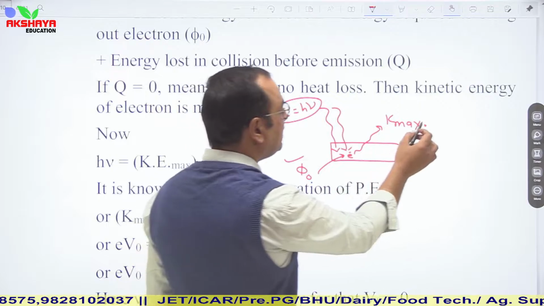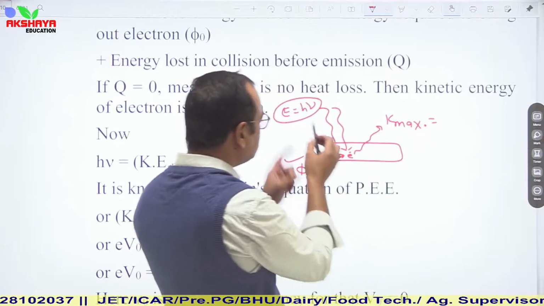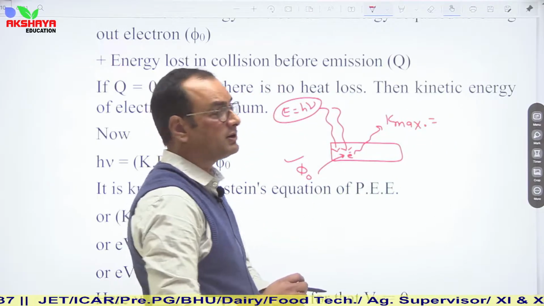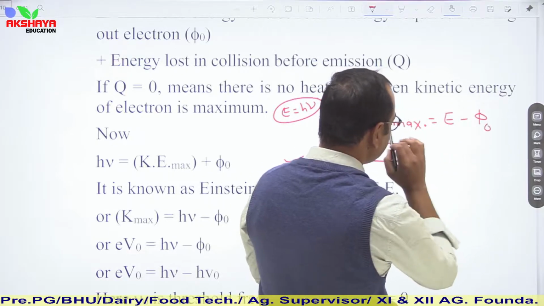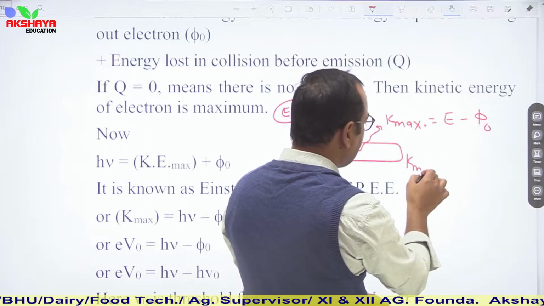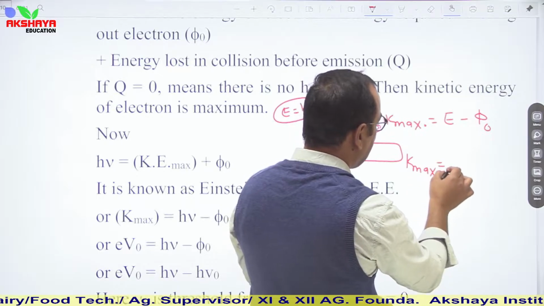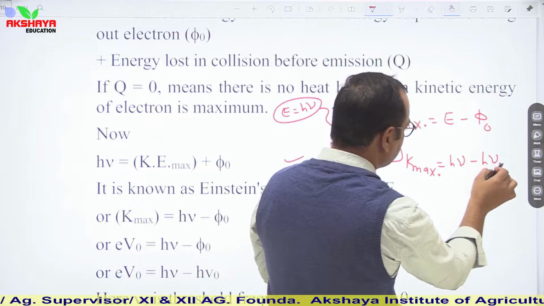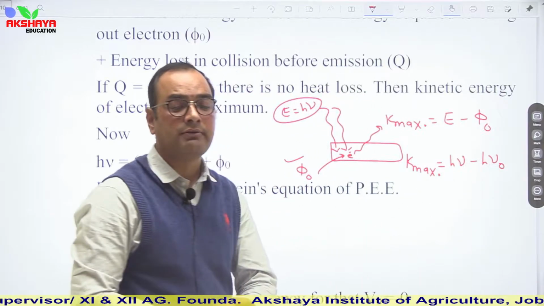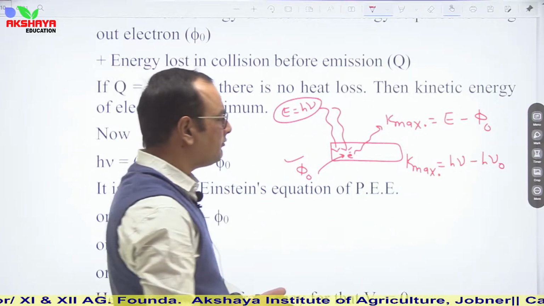So we can say that K maximum is equal to total energy minus work function. So total energy is E minus phi naught, or we can say that K maximum is equal to h nu minus phi naught, which is h nu naught. Here nu naught is threshold frequency.